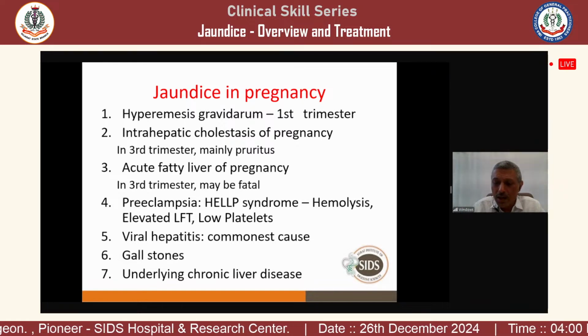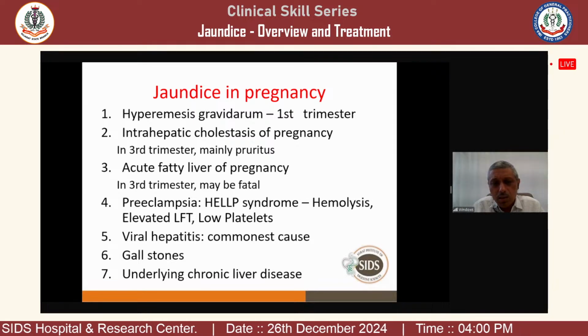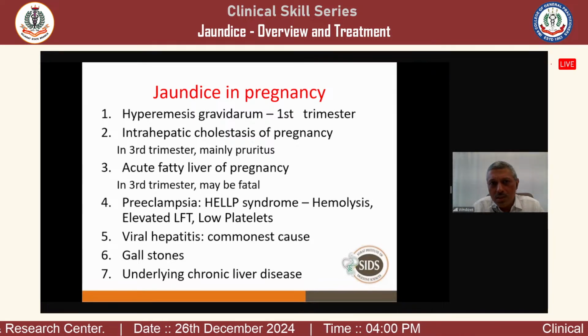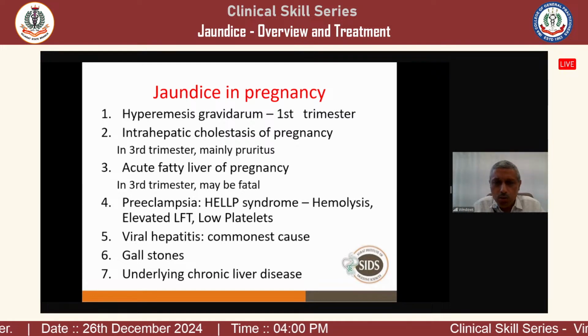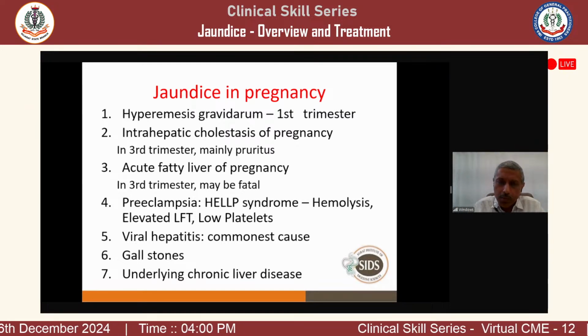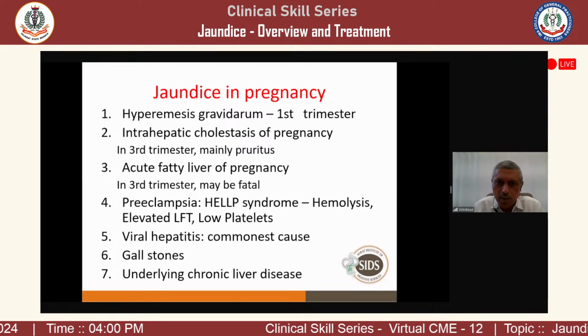So gallstones, like in non-pregnant people, and underlying chronic liver disease. But usually the disease should be mild. In advanced chronic liver disease, they don't become pregnant. Infertility is usually there.